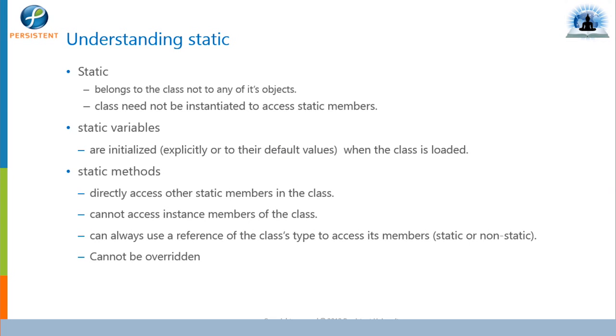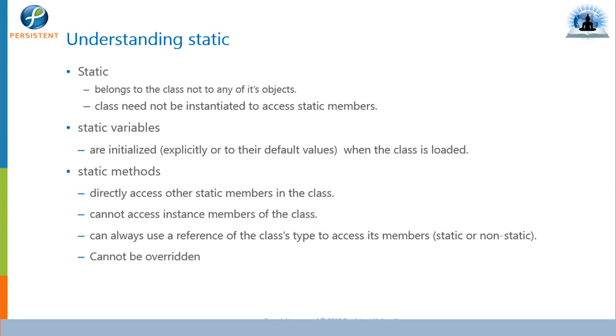That's why static members are called class members, because they don't change behavior depending on the object. As it is a class variable, we don't need an object here. So statics can be accessed on the class name directly. Without creating an object, I can call the static members.